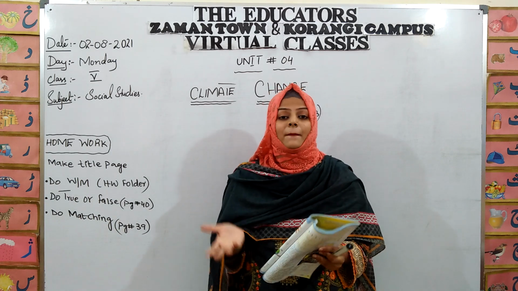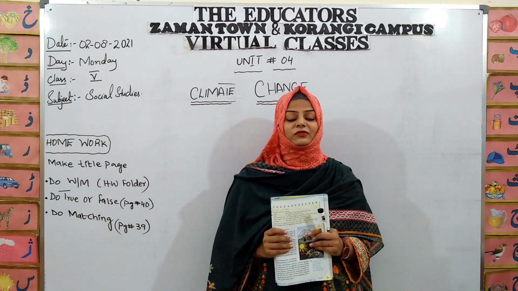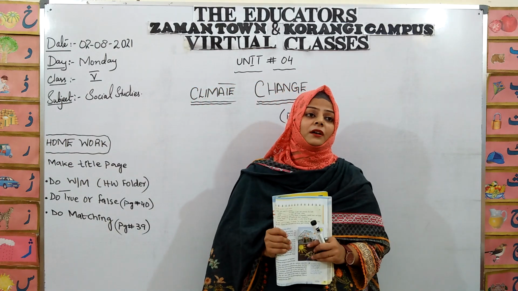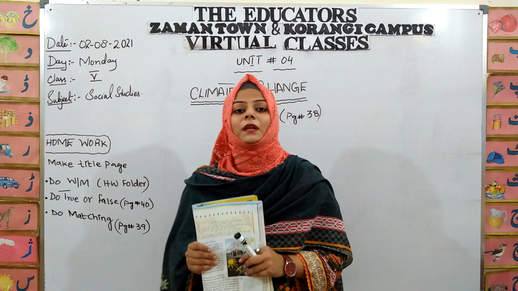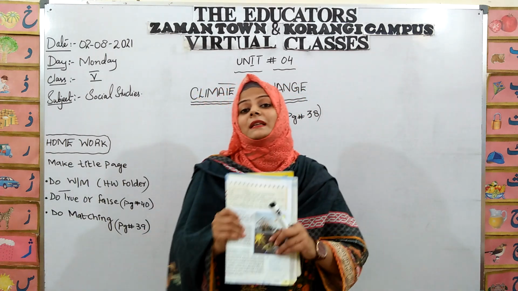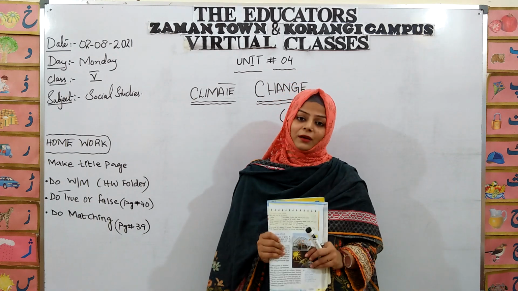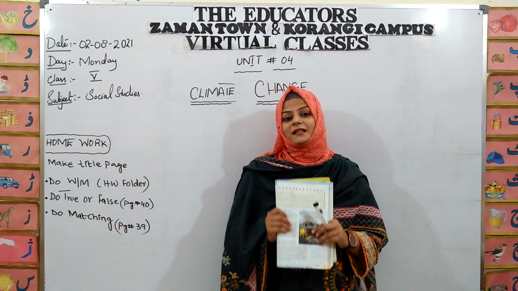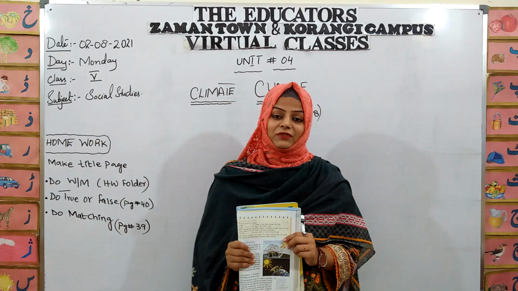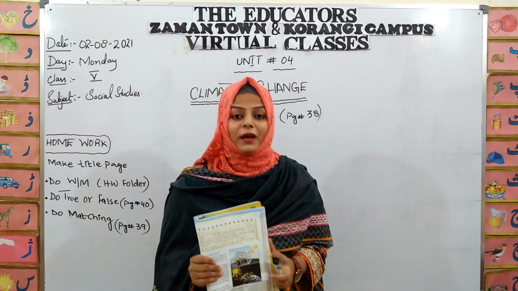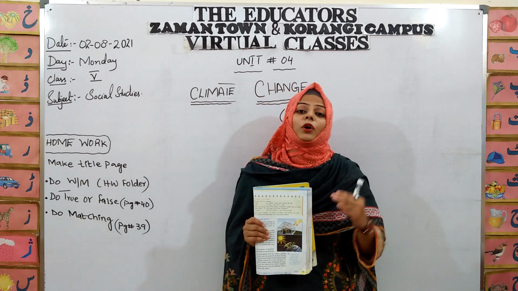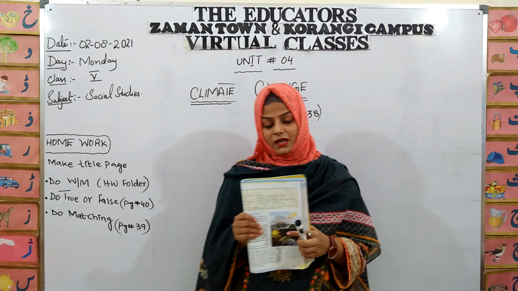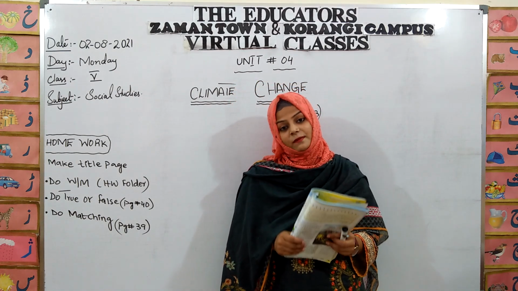It's a natural process. But nowadays, because of certain activities done by humans, some dangerous gases are released that affect our environment and keep the climate hotter for a longer time period. This affects the earth badly, and it causes a rise in the temperature of the earth. Because of this rising temperature, the earth is getting warmer day by day, and this is called global warming. What are the factors responsible for global warming?